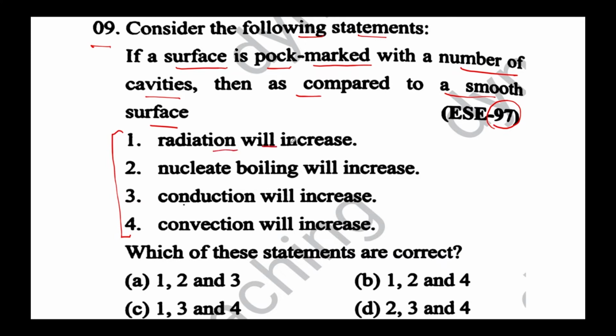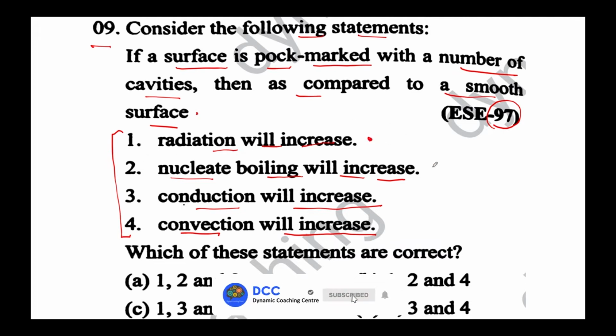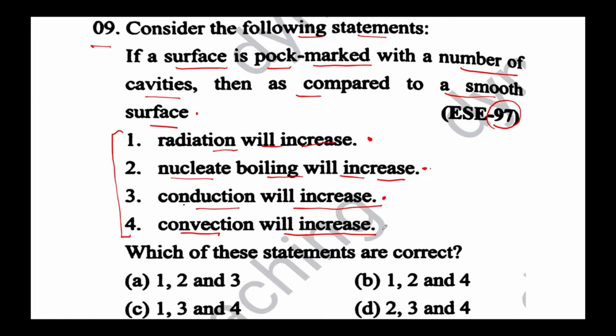Statement 1, radiation will increase. Statement 2, nucleate boiling will increase. Statement 3, conduction will increase. Statement 4, convection will increase. Let me read this question one more time. Consider the following statements. If a surface is pockmarked with a number of cavities, then as compared to a smooth surface: statement 1, radiation will increase; statement 2, nucleate boiling will increase; statement 3, conduction will increase; and statement 4, convection will increase. Which one of the following statements are correct?